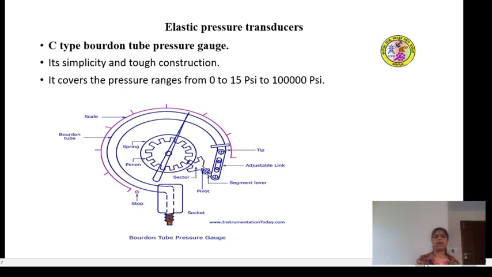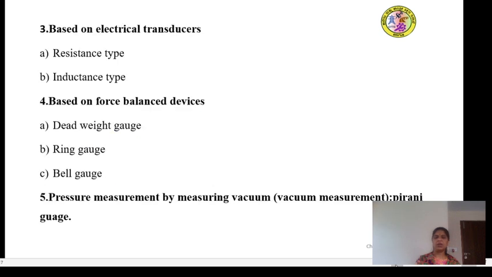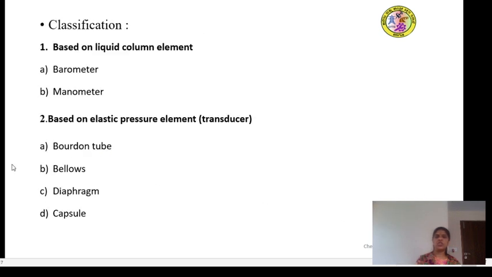Coming to the construction details, working and principle one by one, first we will learn about the Bourdon tube pressure gauge. Which category does it belong to? The Bourdon tube belongs to the category of elastic pressure element, and it can measure pressure up to 60 bar.